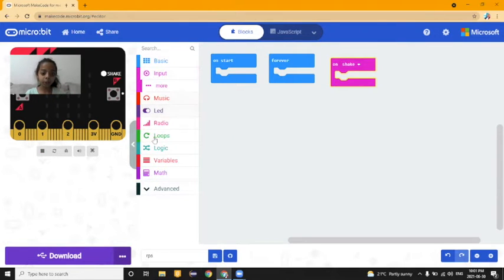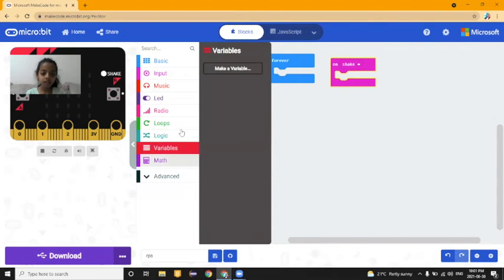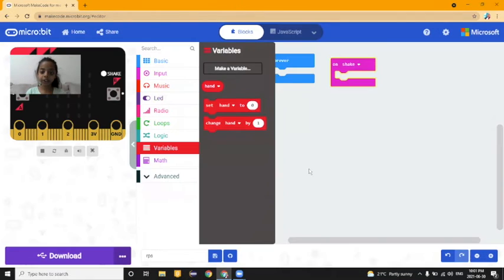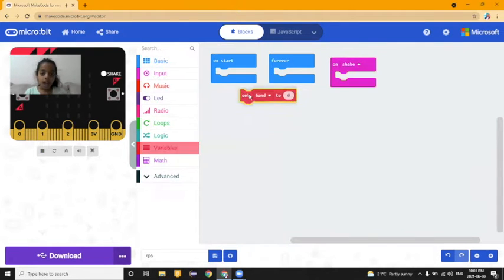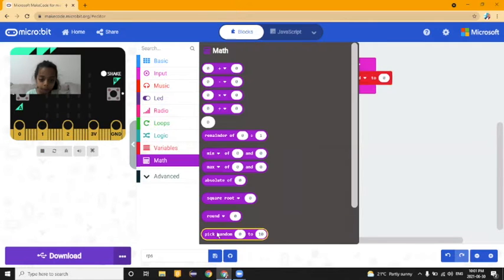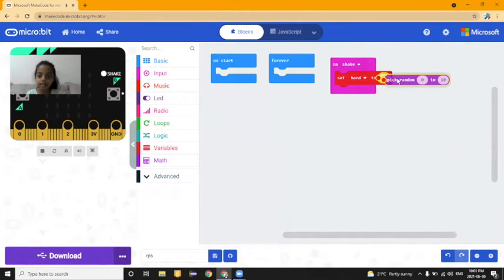Then we create a variable, and our variable is going to be called hand. So set hand to pick random.